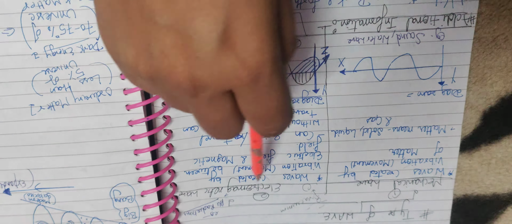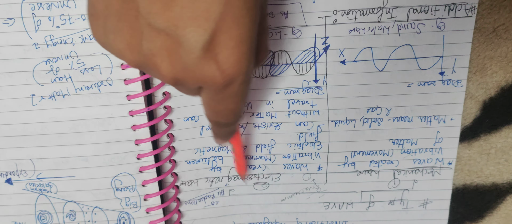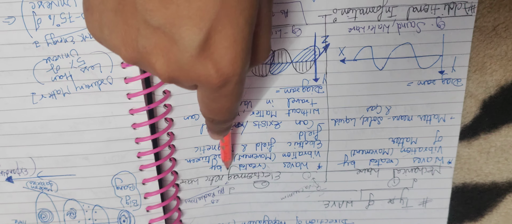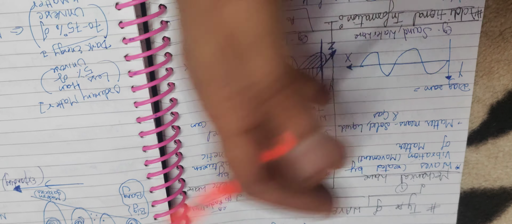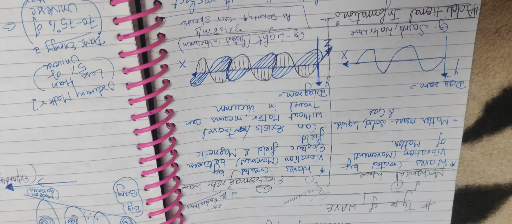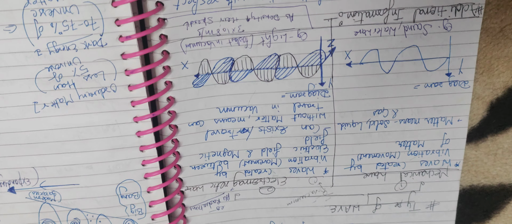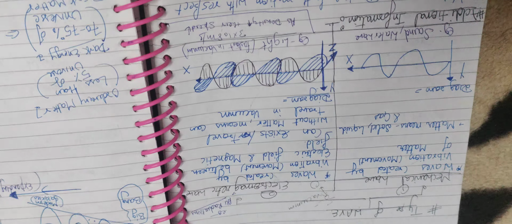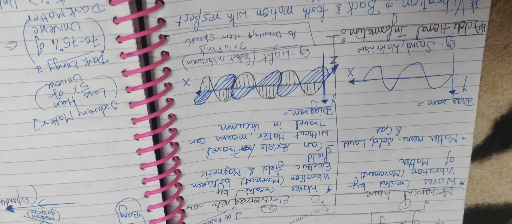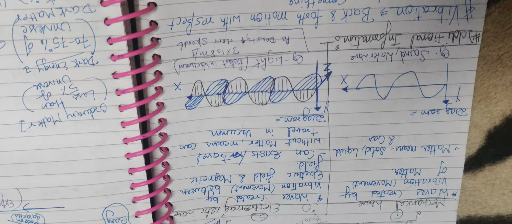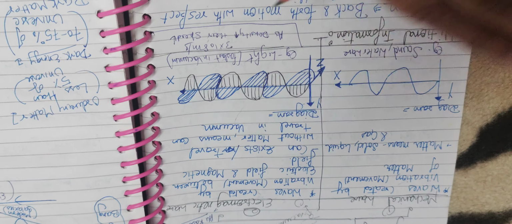Now, what is the meaning of electromagnetic waves? Electromagnetic has two words: first electric and second magnetic. So two fields are there. What the fields are, we will see in the next classes. But if you want additional information, I have added some, which you can understand, but this is not in your syllabus. We will see it in the next classes, 10th and 11th. For now, you have to understand the diagram only.